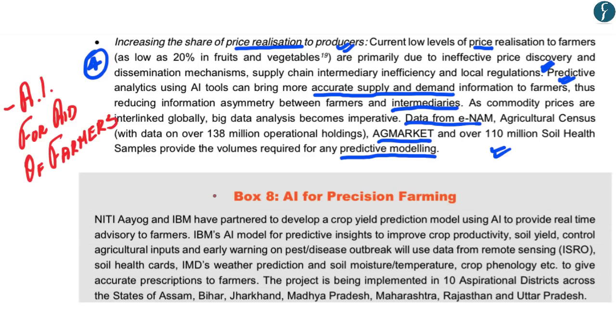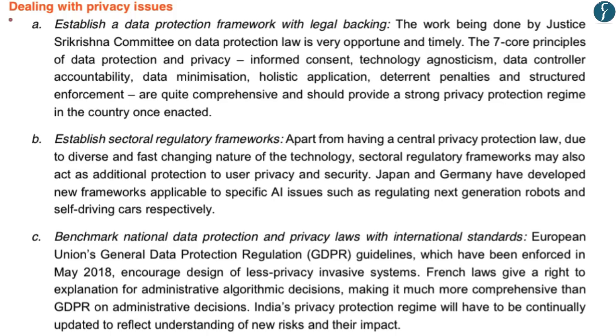Now, let us understand the implications of artificial intelligence on security. The NITI Aayog report has highlighted various aspects with regards to artificial intelligence and privacy issues. The first recommendation given in the report for dealing with privacy issues is to establish a data protection framework, wherein, according to the report, the Justice Sri Krishna Committee on Data Protection Law has already given 7 core principles of data protection and privacy.